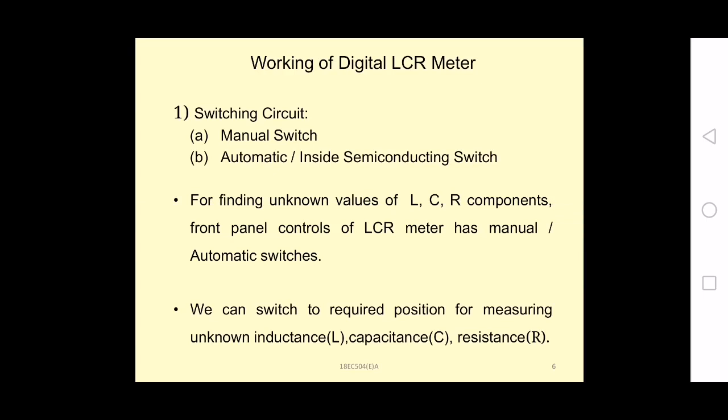So the first block is switching circuit. The switching may be either manual or automatic. For finding the unknown values of LCR, that is inductance, capacitance, resistor components, you will have the front panel controls on the digital LCR meter that has this manual or automatic switch.